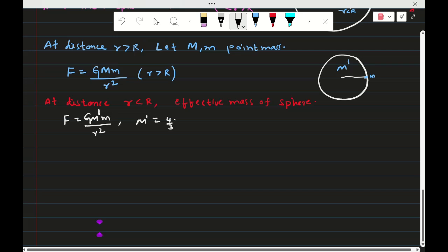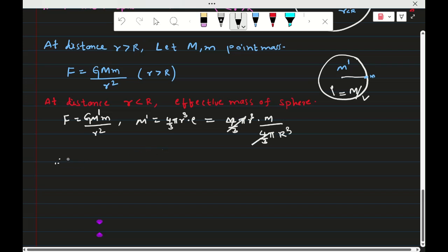4 by 3 pi small r cube into density. This is the part of the same sphere. So the density is equal to mass by volume, that is 4 by 3 pi small r cube into capital M by the volume 4 by 3 pi capital R cube. So these two get cancelled.